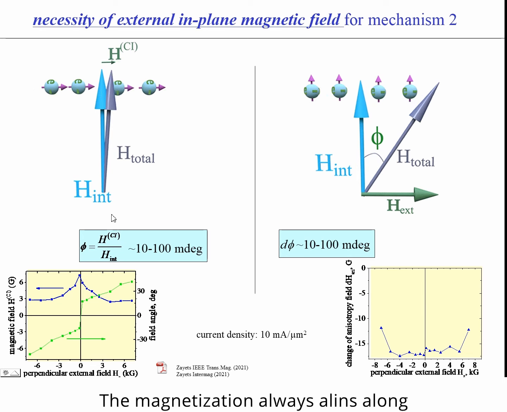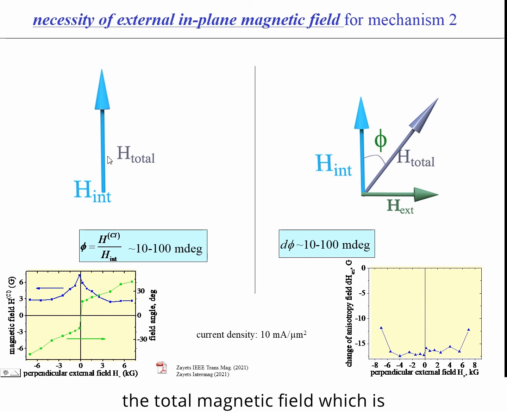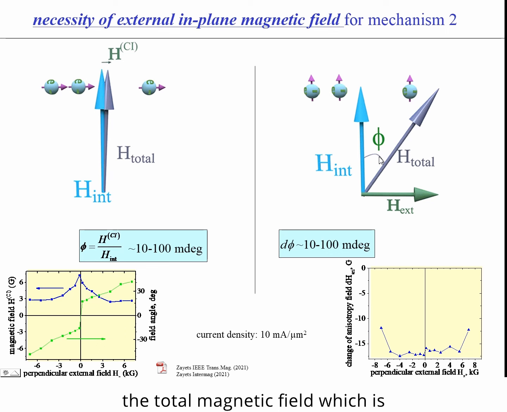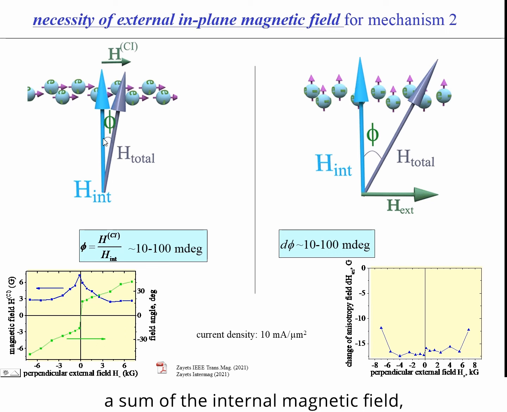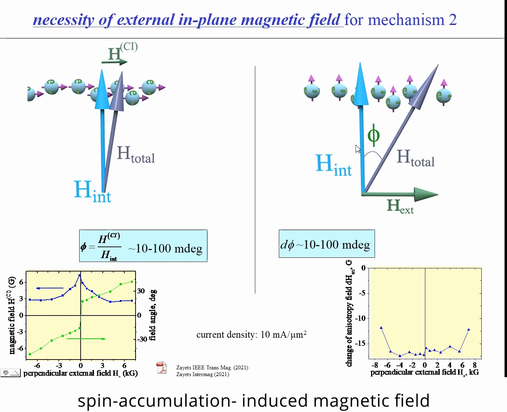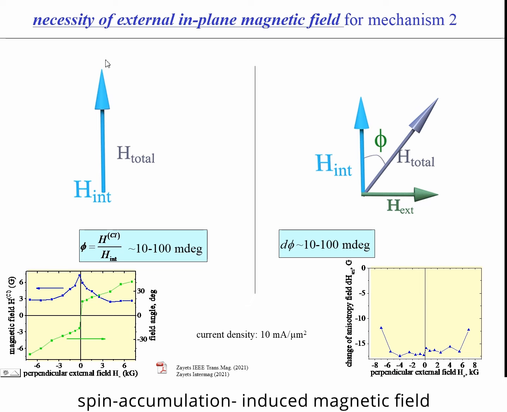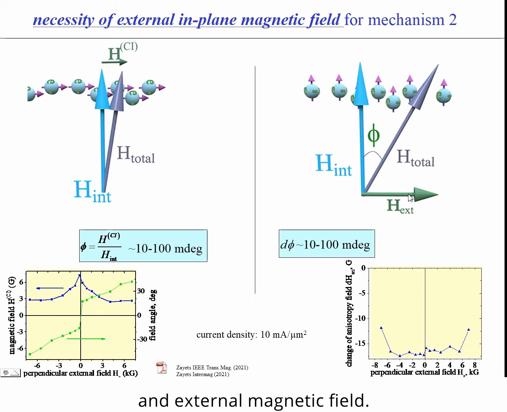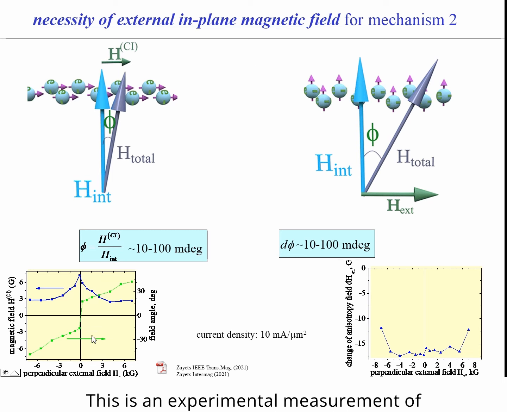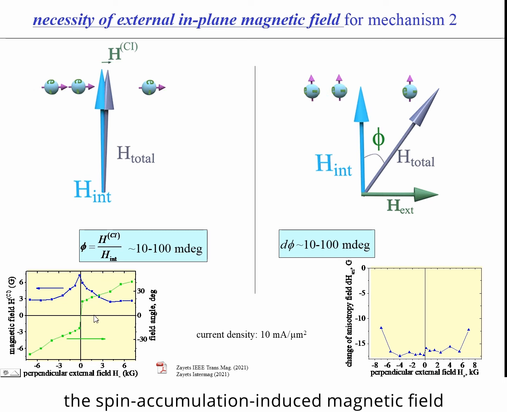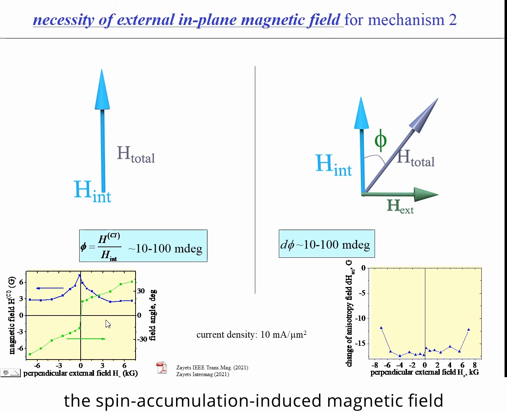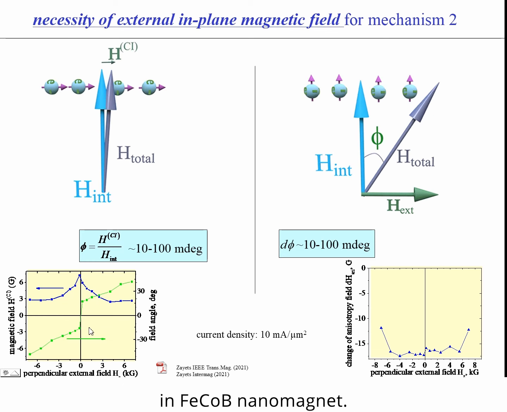The magnetization is always aligned along the total magnetic field, which is the sum of internal magnetic field, spin accumulation induced magnetic field, and external magnetic field. This is experimental measurement of spin accumulation induced magnetic field in an iron cobalt nanomagnet.